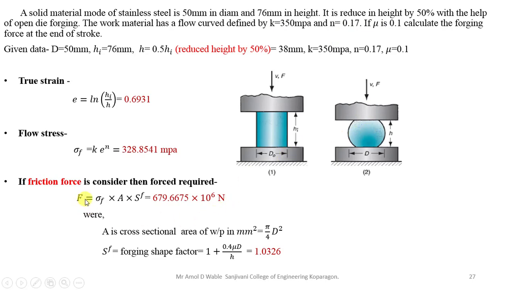So you take the value of frictional force as sigma F into area into shape factor. Here the area will be taken as the final one, that is pi by 4 d square. For SF, as we know the formula for the shape factor, put all the values in it and find the value, that is 1.0326. So your frictional force will be 679.6675 into 10 raised to 6 Newton. A similar numerical will be given in the assignment that you have to solve.